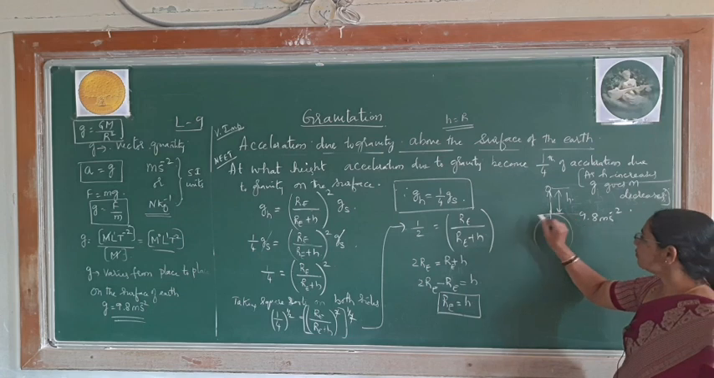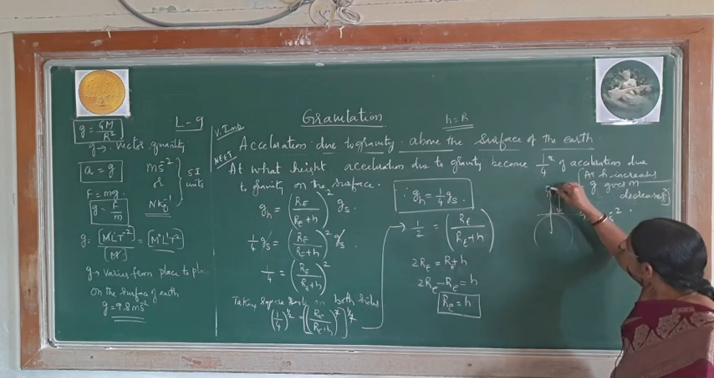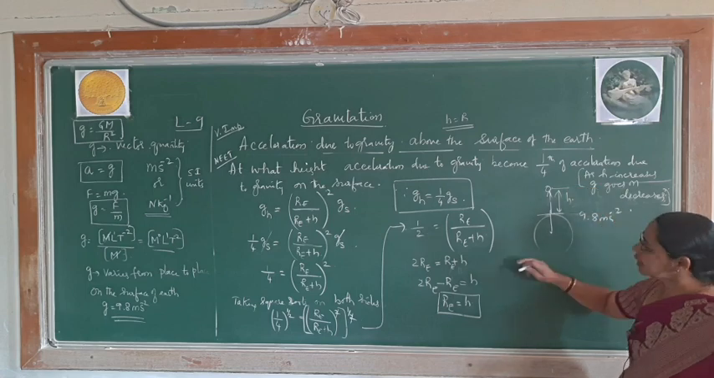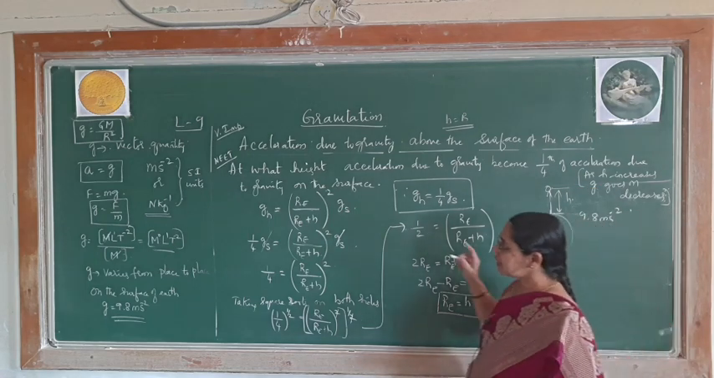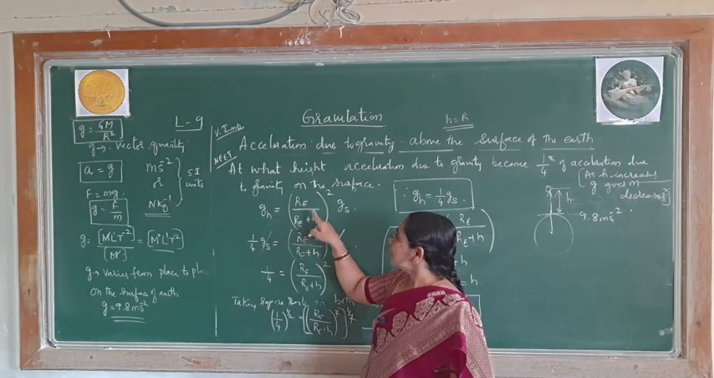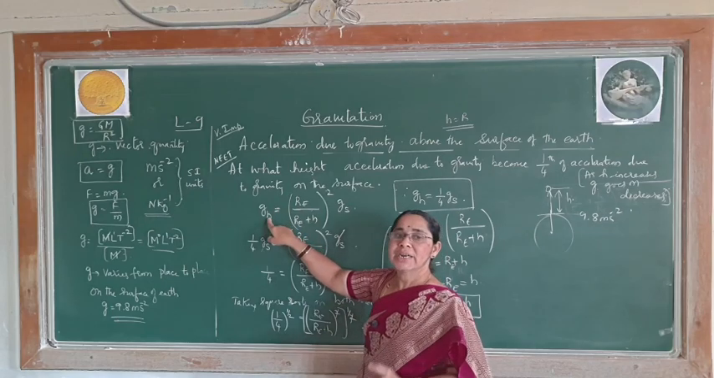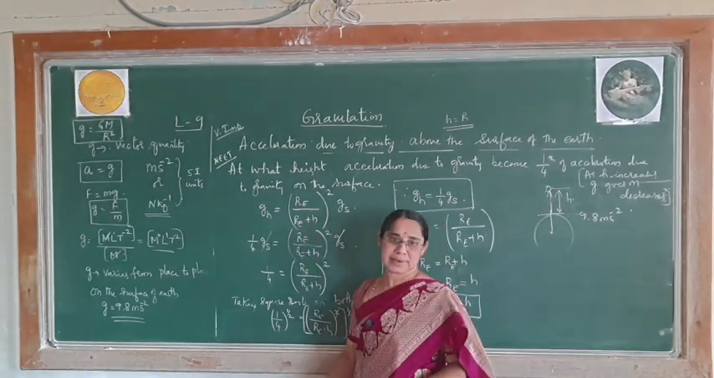Exactly on the surface it is 9.8 meters per second square. Exactly when you go above this, g naturally goes on decreasing. How do you say this point? You have this formula. Here the denominator is more compared to the numerator, and as the denominator is more, this gh goes on decreasing. That point you have to remember.